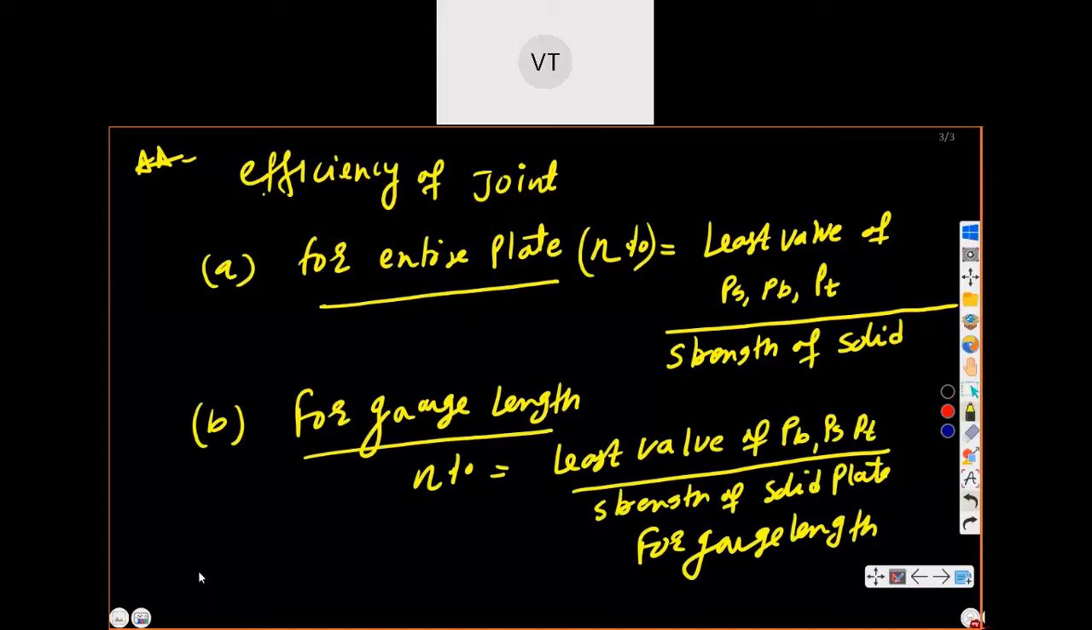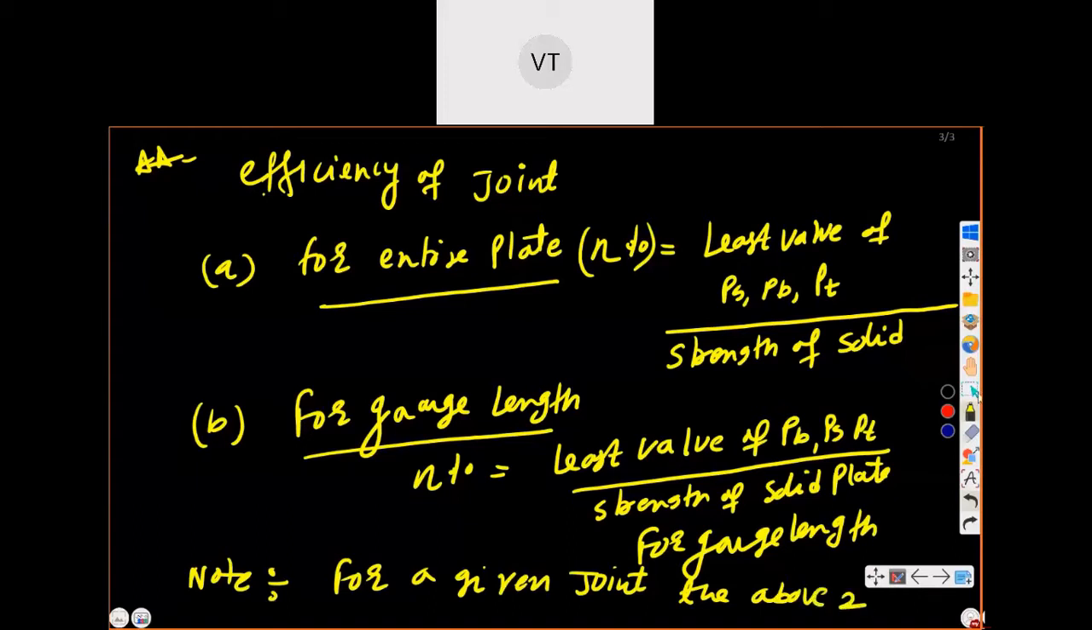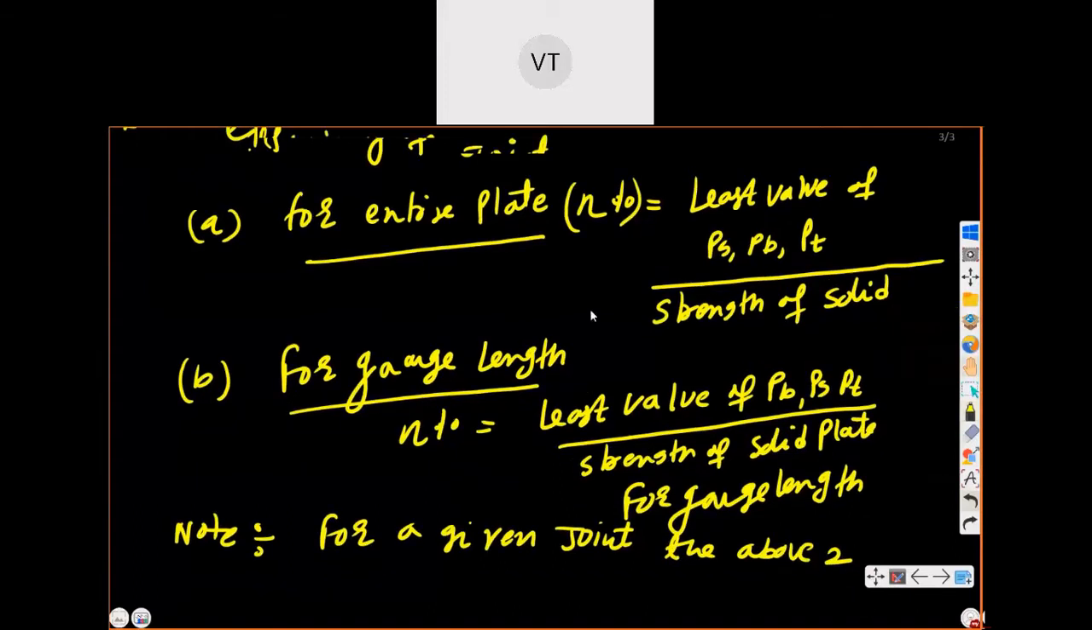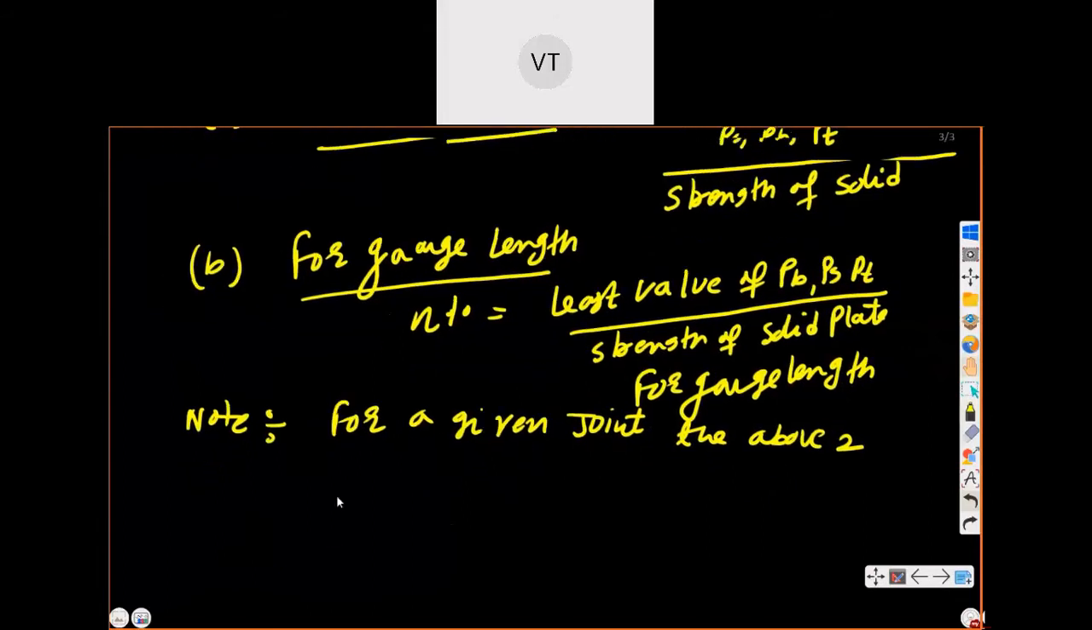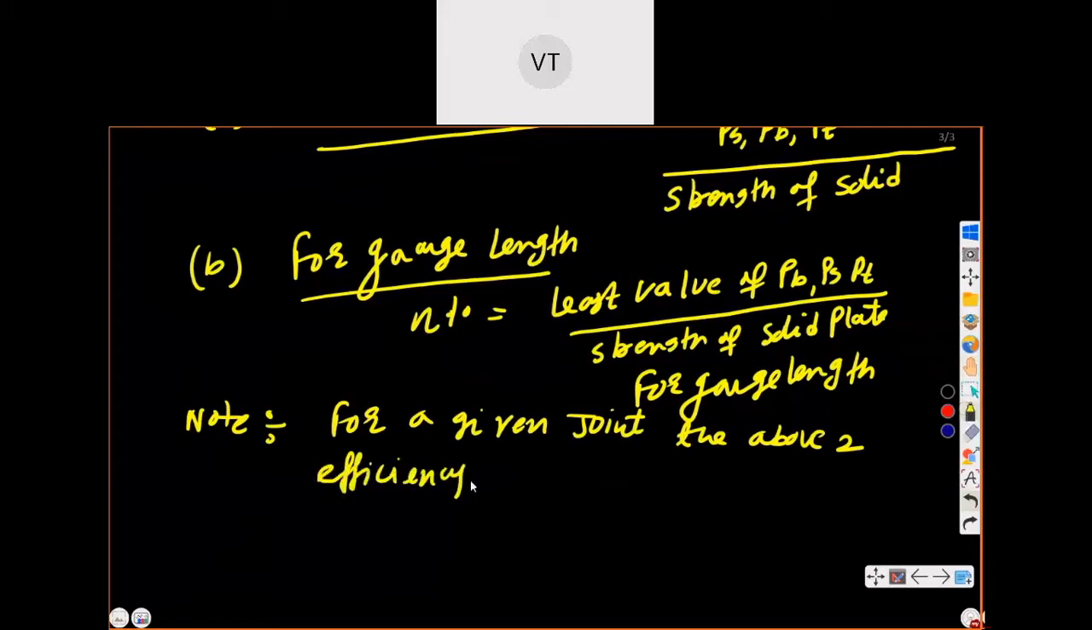So in the note you can write, this is important: for a given joint, the above two efficiencies can be different.